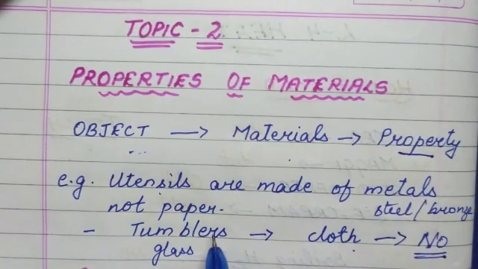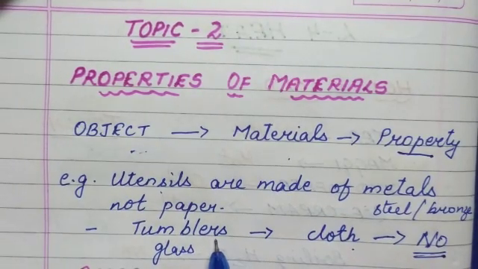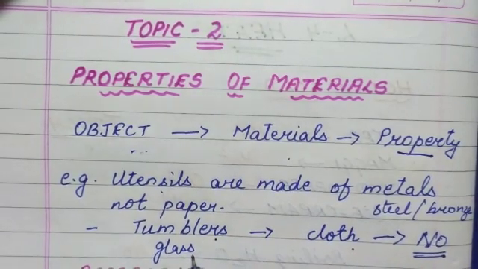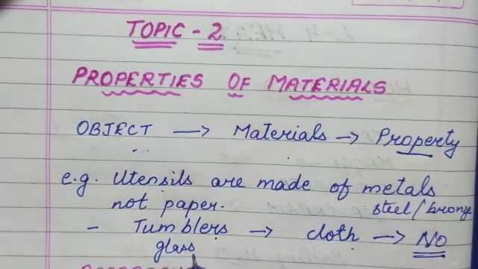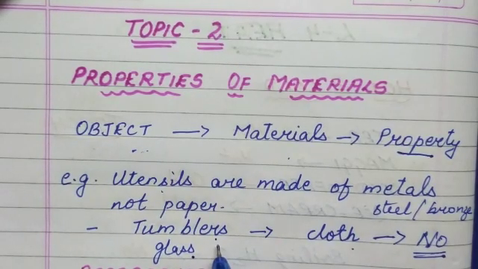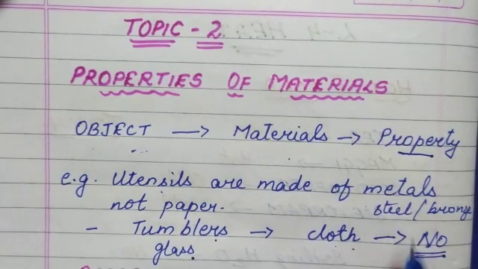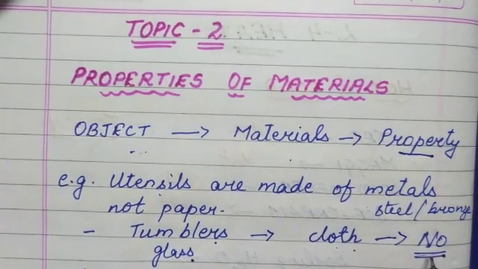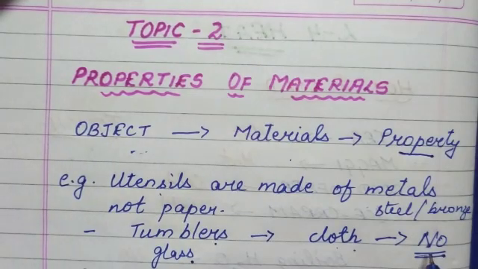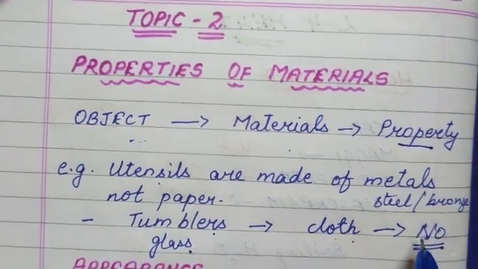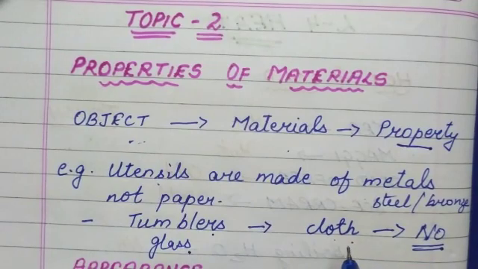In the same way, tumblers. Do you know tumblers? Tumblers means glass in which we drink water. Tumblers are also made up of either steel, bronze or of glass. Have you ever seen any tumbler made up of cloth? No. Can you make it out of a cloth? No. Why? Because if the tumblers are made up of cloth, what will happen?